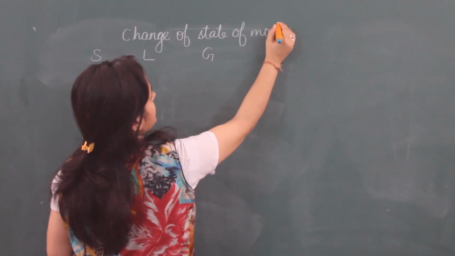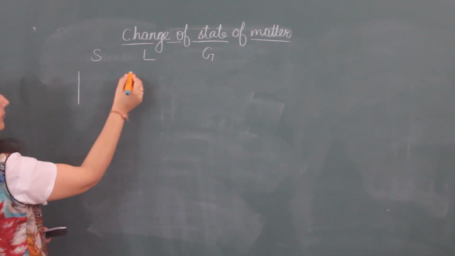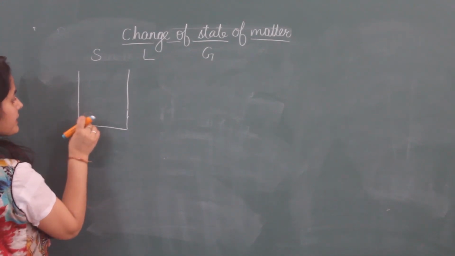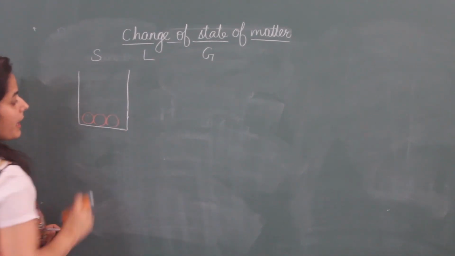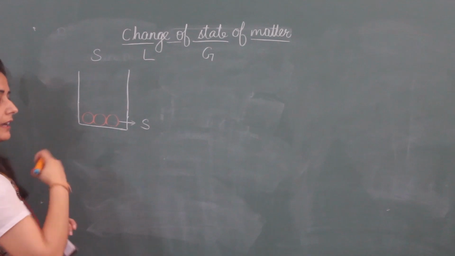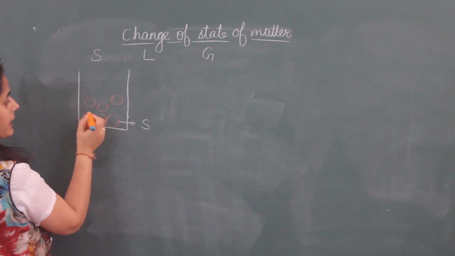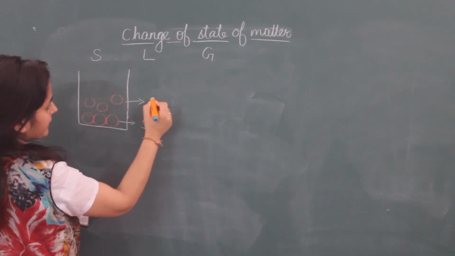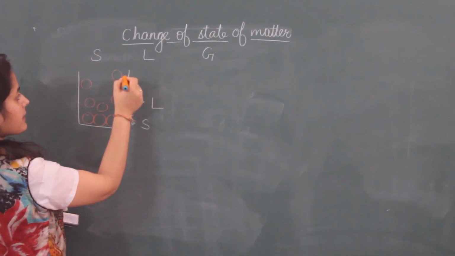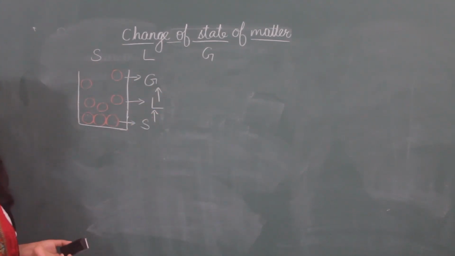Simply, when we have to change the state, we have to move their particles. There is one container and these are particles. These particles are closely packed, then it is solid. If by any way I separate these particles, they have a little bit of gap between them, then it will be liquid state. And when their gap is increased, then it will convert into gas. That means we can convert solid into liquid, liquid into gas.